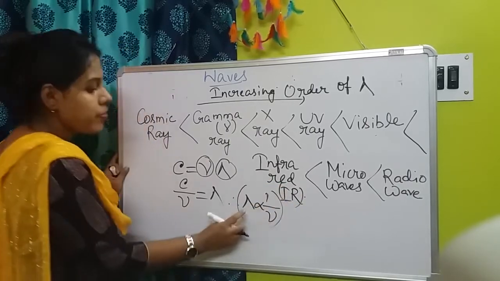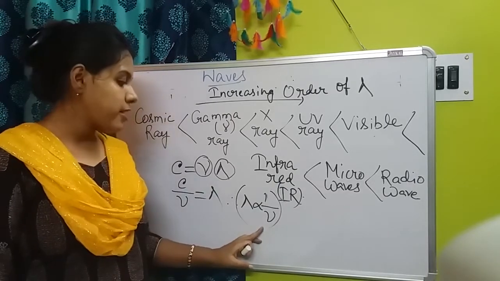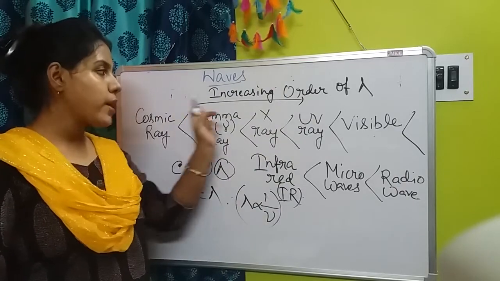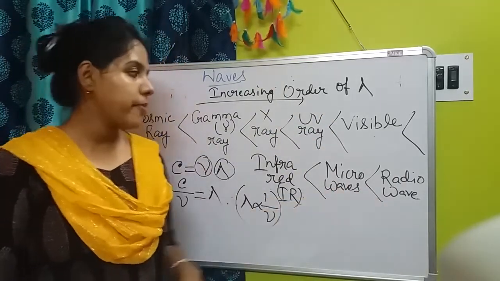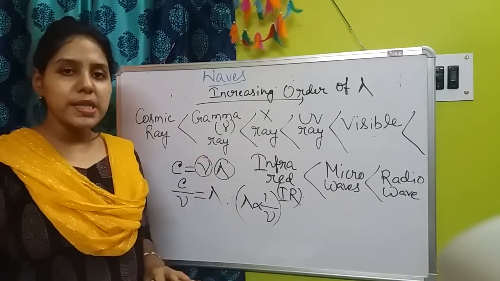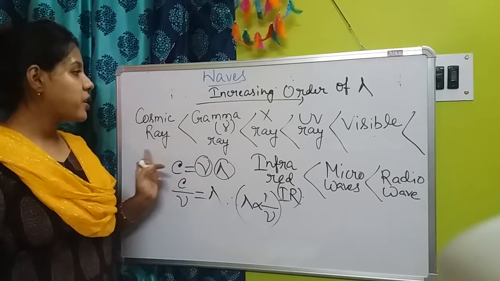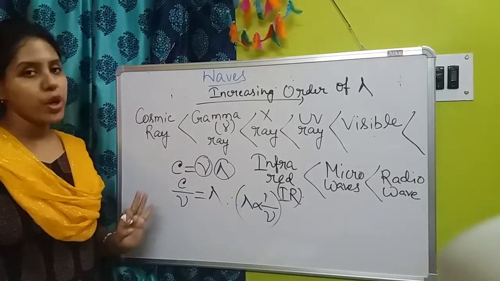Right? Lambda, or wavelength, is inversely proportional to frequency. That means whenever the wavelengths are increasing in this order, the frequency will be decreasing in this order. So the radio waves have the lowest frequency but highest wavelength, and here the cosmic rays have the lowest wavelength but highest frequency.